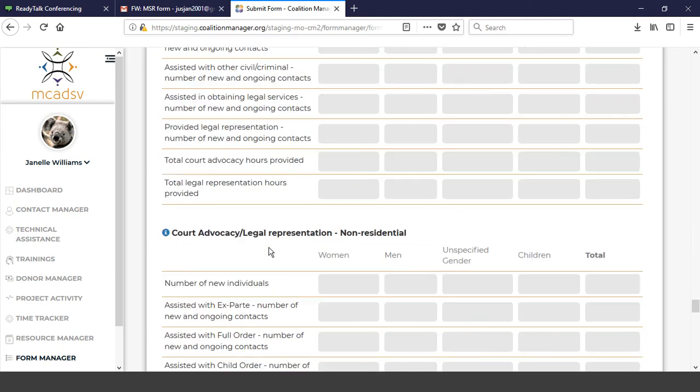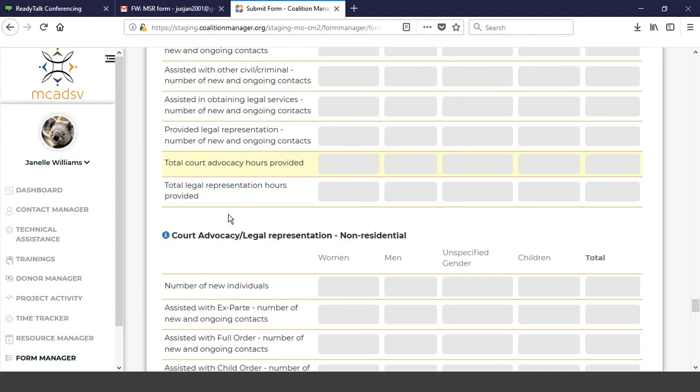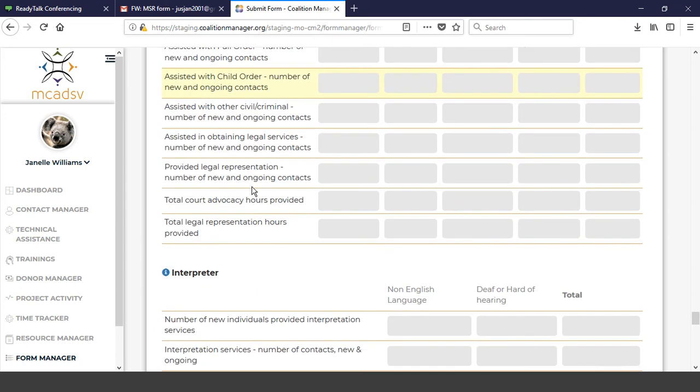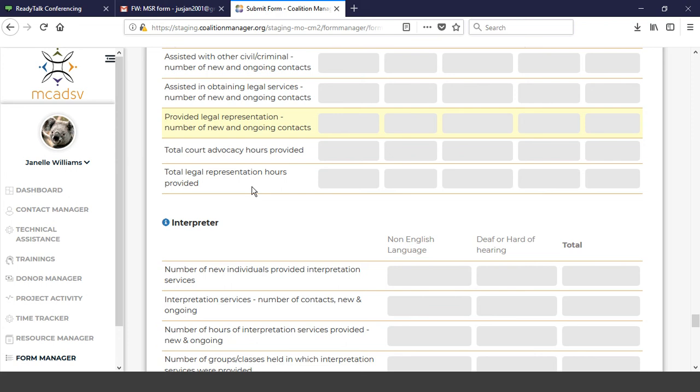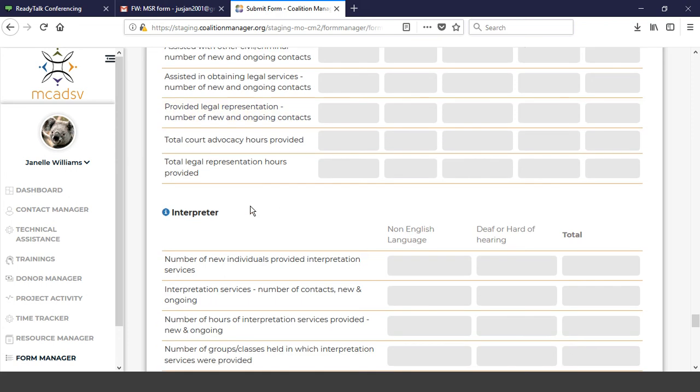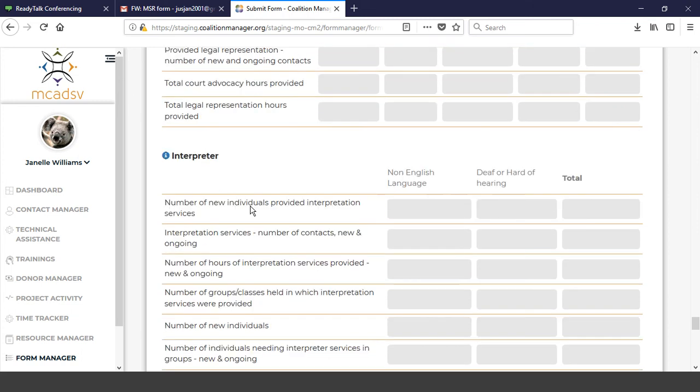And that's before residential, and then the section below non-residential. And before those were side by side on you, now there's one right underneath the other, so it's a little bit of a formatting change. Just make sure you're keeping track of which section you're in, and that you're putting residential clients in the residential section, non-residential in non-residential.